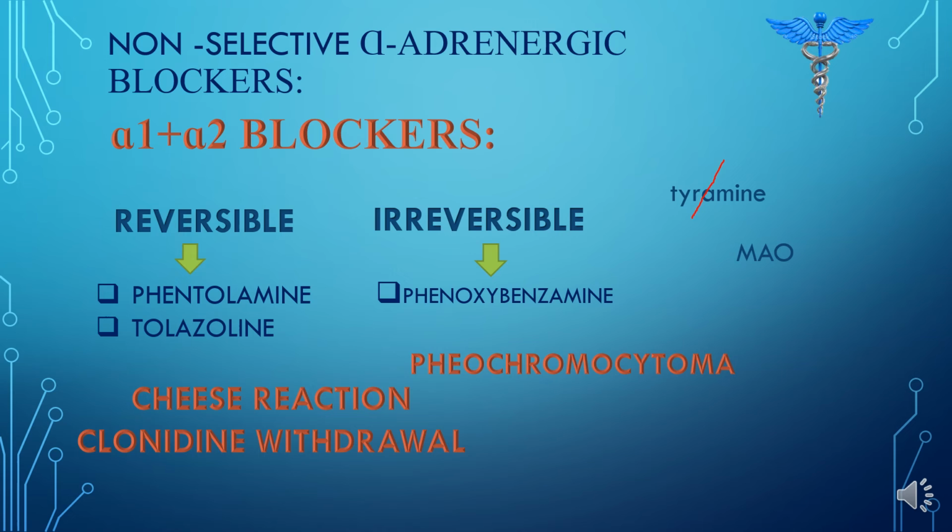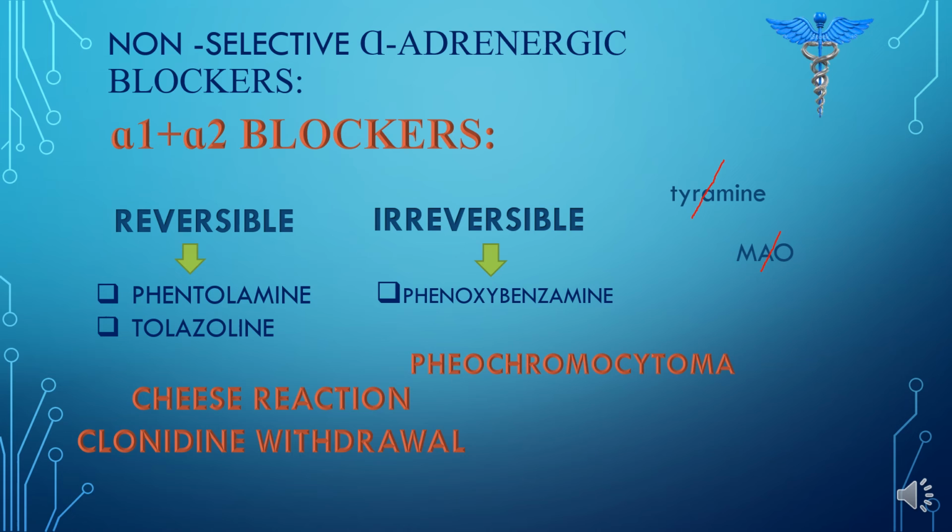But in a depressed patient, we give drugs which are MAO inhibitors. So there is an absence of MAO. So in a depressed patient, if he takes tyramine, this tyramine will induce sympathetic activity, because there will be no MAO to inactivate it. So that tyramine will then raise the person's BP. So for that sudden rise in BP, phentolamine and tolazoline are the drugs of choice.